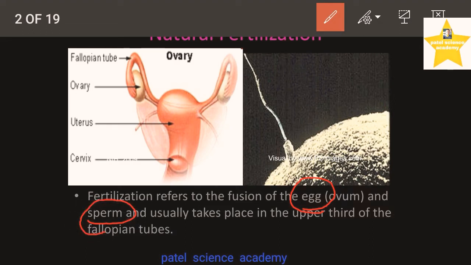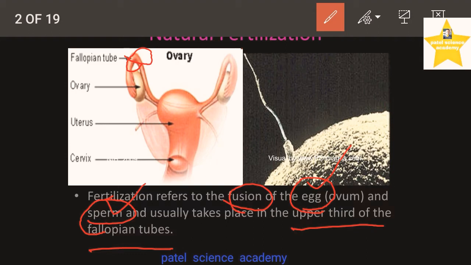Usually it takes place in the upper third part of the fallopian tube. As you know, this is the fallopian tube, and in this upper third part the process of fertilization takes place. Fertilization means, one more time I'm explaining, the fusion of two gametes, that is the male gamete sperm with the female gamete egg or ovum. This is simply fertilization.